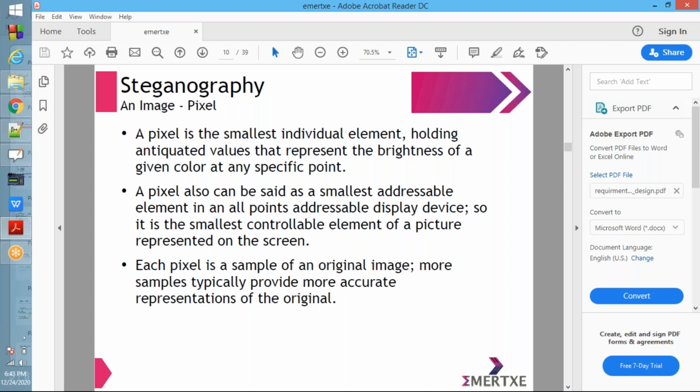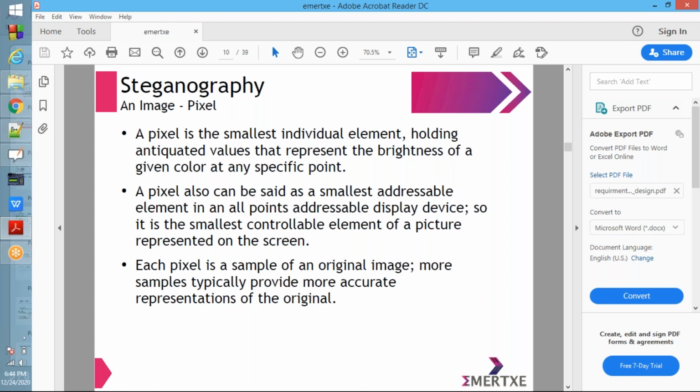Okay, at a specific point, whatever the brightness is there will be decided by that pixel value. A pixel can also be said to be the smallest addressable element in an all points addressable display device. So it is the smallest controllable element of a picture represented on the screen.